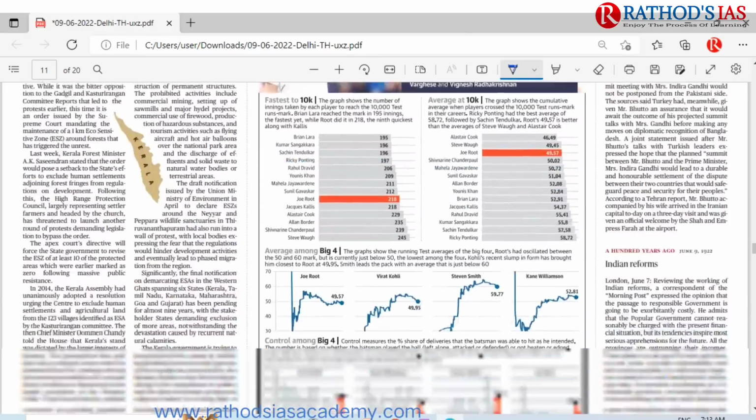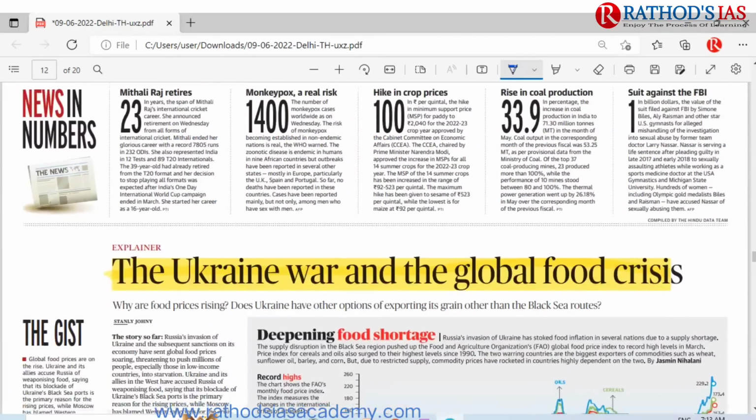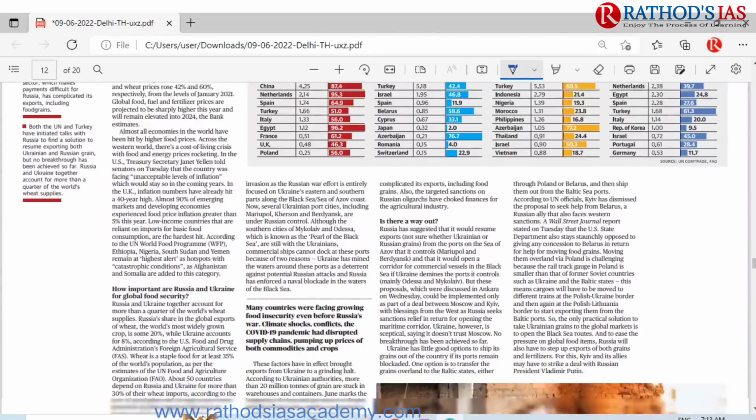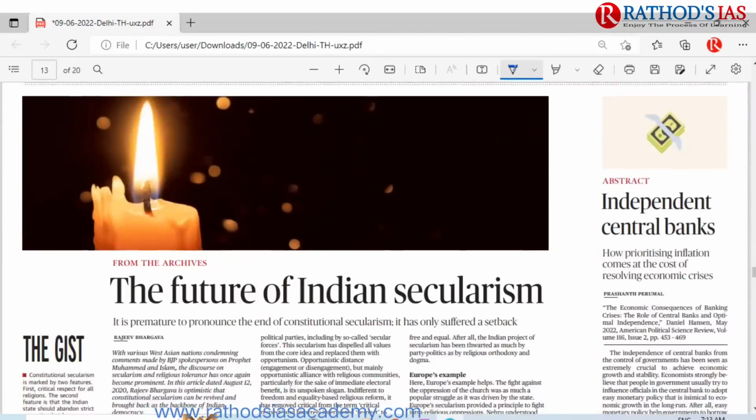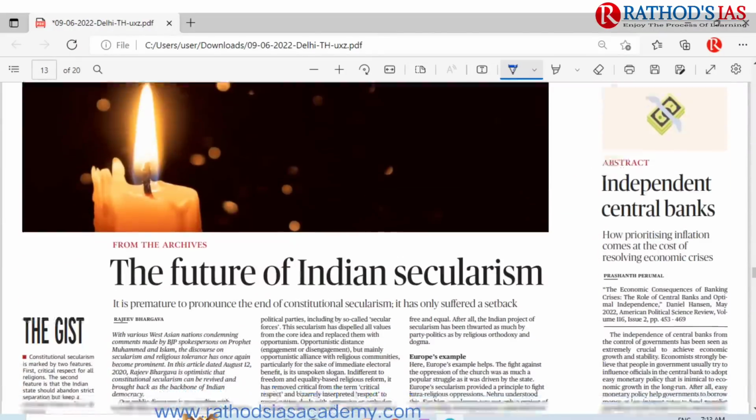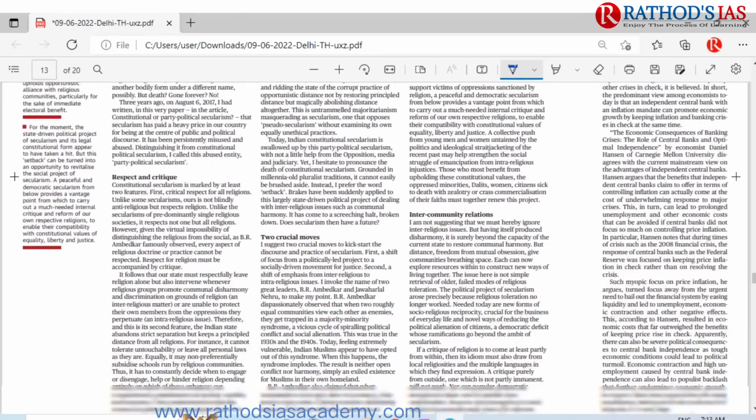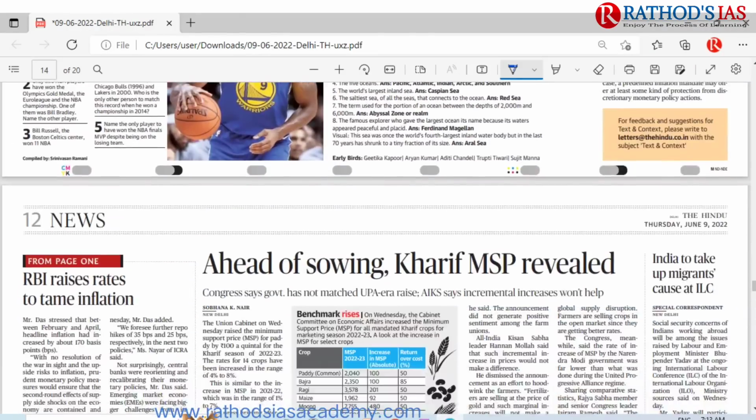And if you move forward in this text and context, you can see this article regarding the Ukraine war, which I discussed, and there is one article regarding Indian secularism. You can refer to it. Actually today my health is not fine, so because of that I have to wind up this discussion very early. So you can refer to some articles that I am showing here on the screen.